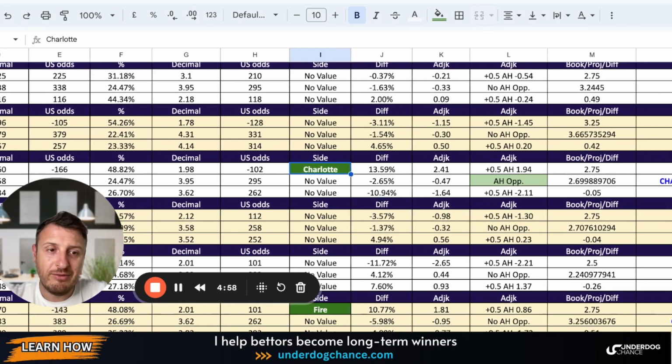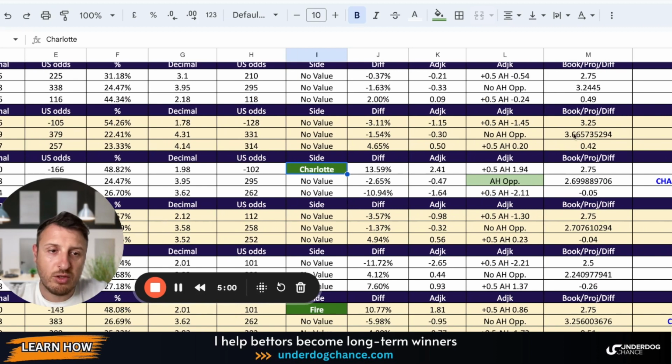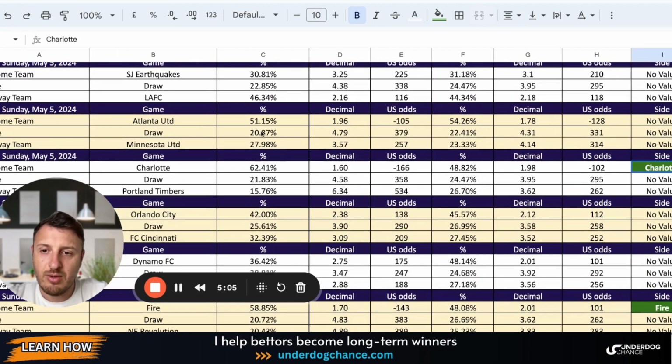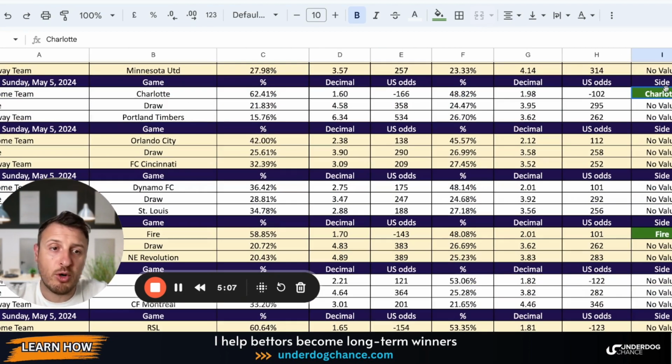I didn't find any value in this game. My projected total 3.66, bookmakers 3.25, so it is very close. So I skipped this game. And then we have Charlotte against Portland.